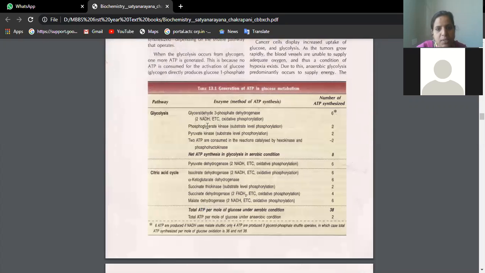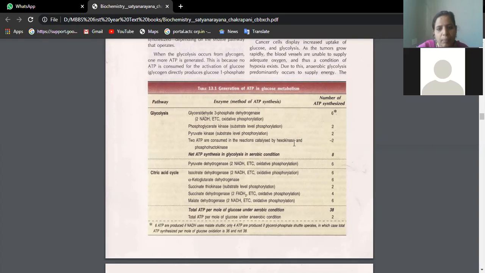In glycolysis, during the glyceraldehyde 3-phosphate dehydrogenase step, 2 NADHs are involved. One NADH gives rise to 3 ATPs, so 2 NADH means 3 plus 3, 6. Just now I explained substrate level phosphorylation, that is the formation of ATP during the metabolic intermediates of any cycle. You have a three carbon compound, so there you have one ATP, but the three carbon compound goes twice. That's why you have two ATPs here.